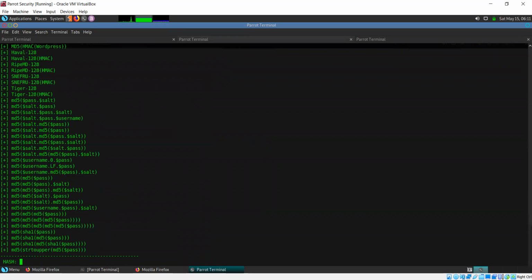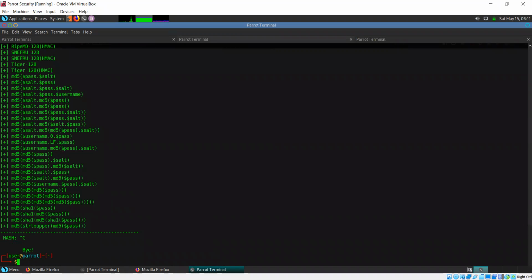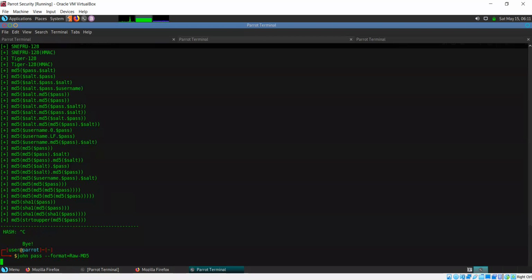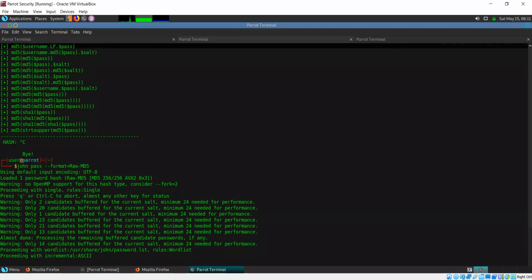Okay, now I'll just exit this. john pass, and now I'll say format equals raw-MD5. So let's see whether it is able to crack based on its own rule based system or we'll have to give it something else. Let's see.